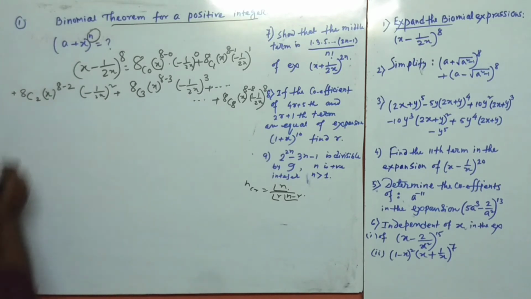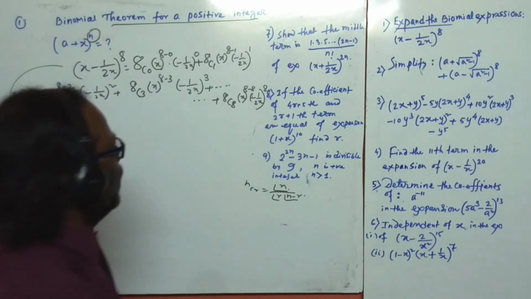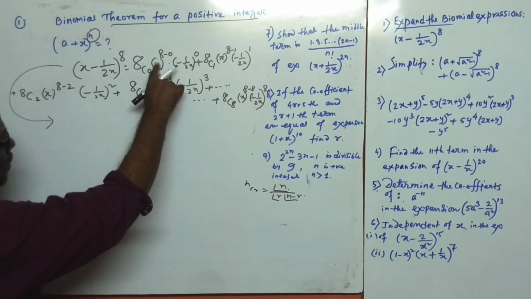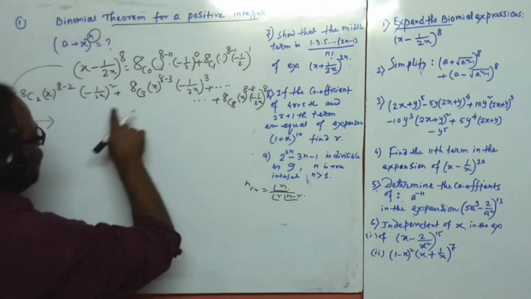Now there is a small important point. If we find the sum of the coefficients of this expansion, what is the value? For the sum of the coefficients, we have to remove x, then these are called the coefficients.